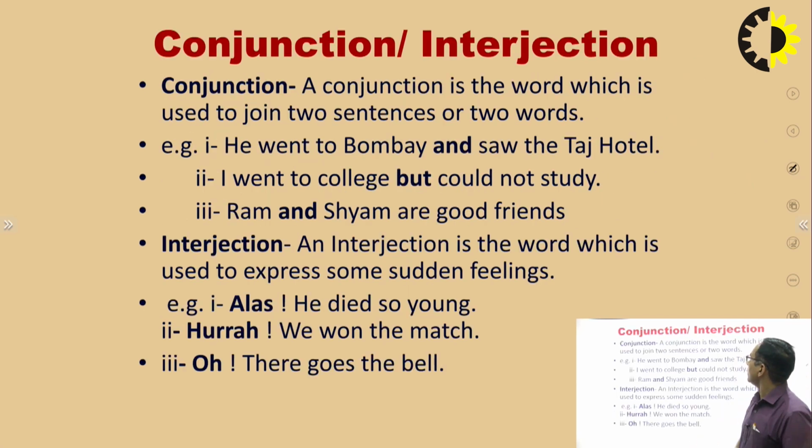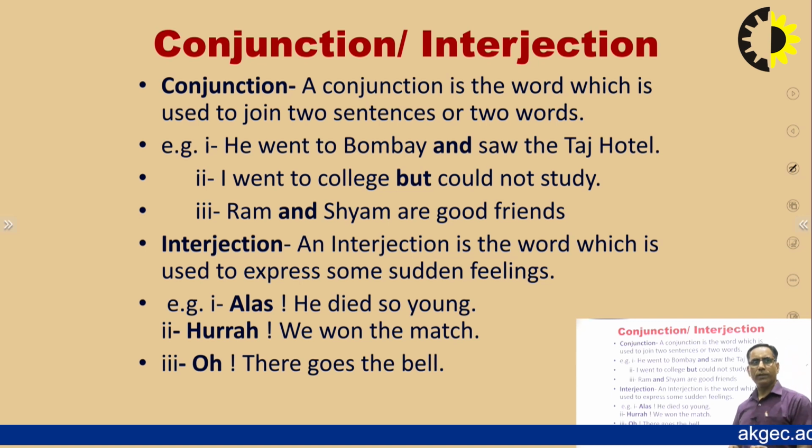Okay. Conjunction and interjection, the last ones. Conjunctions are the connecting words. A conjunction is the word which is used to join two sentences or two words or even two phrases. Whenever two words or two phrases or two sentences are there and they are connected by some word, that is known as a conjunction. We can also say connectors, right?